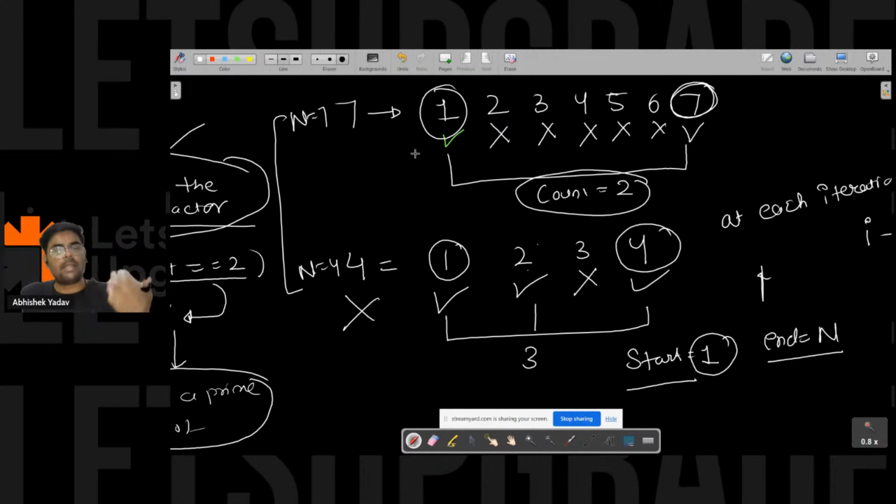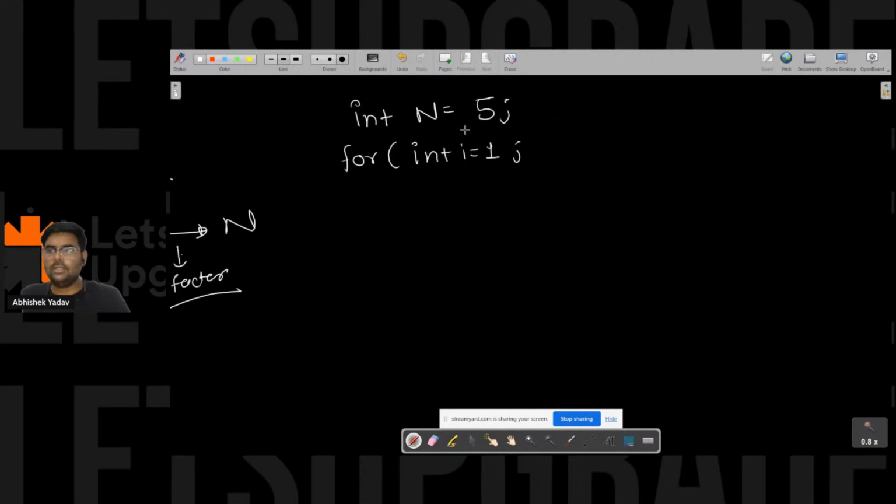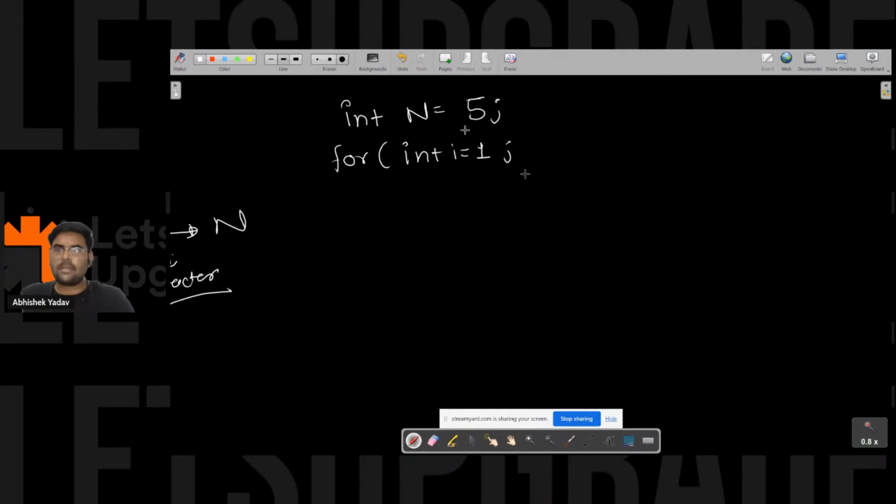If it is divisible by n, I am counting that i as a factor of n, right everyone? So here also I will take int i is equal to 1, i is less than or equal to n, and i plus plus, right everyone? Or you can write it like i is equal to i plus 1 here.